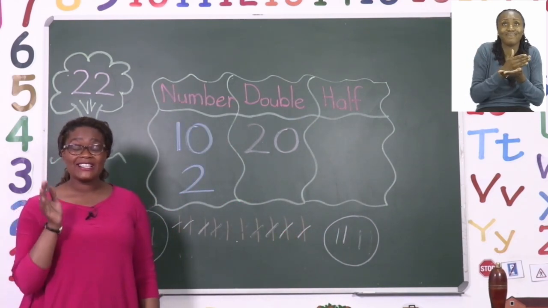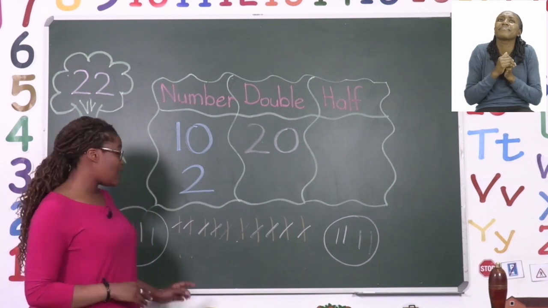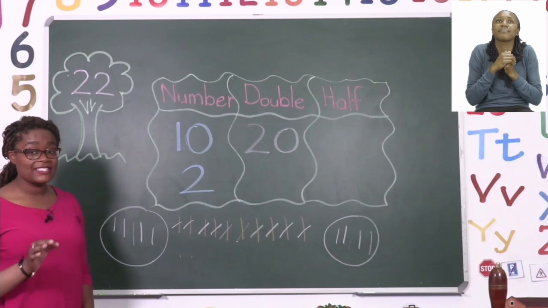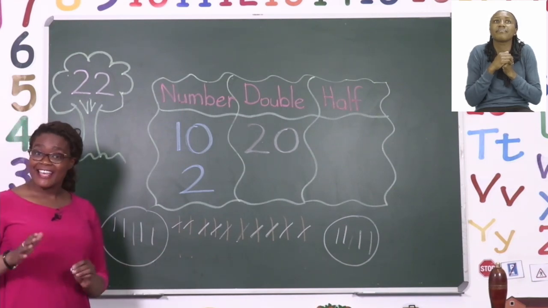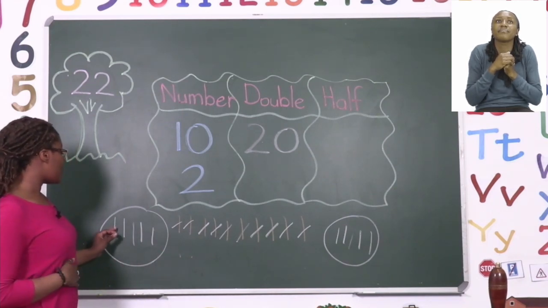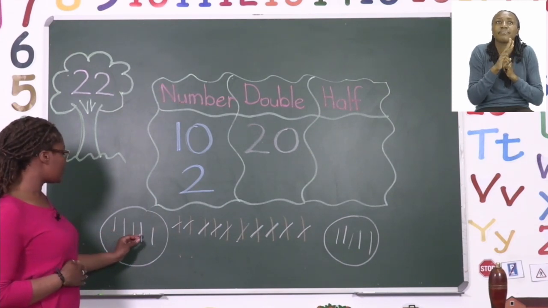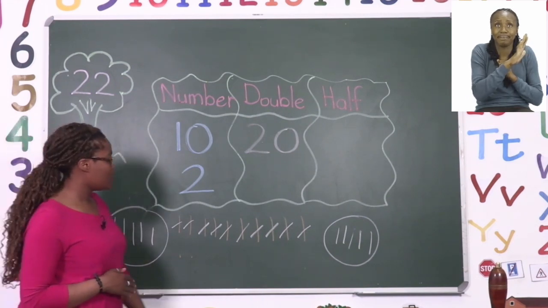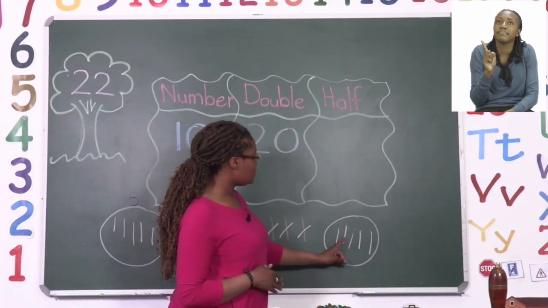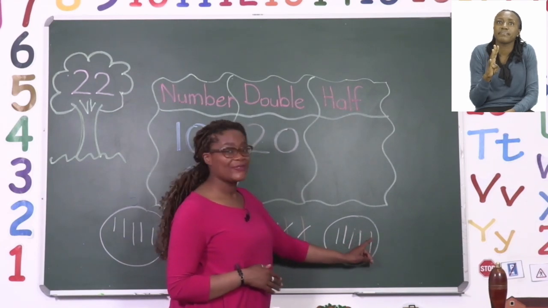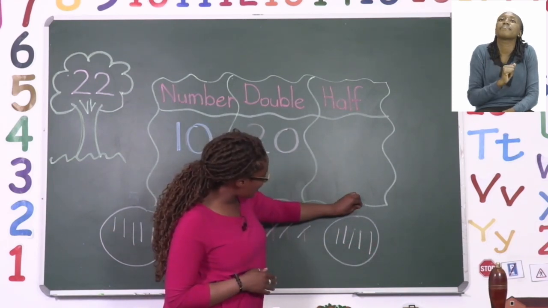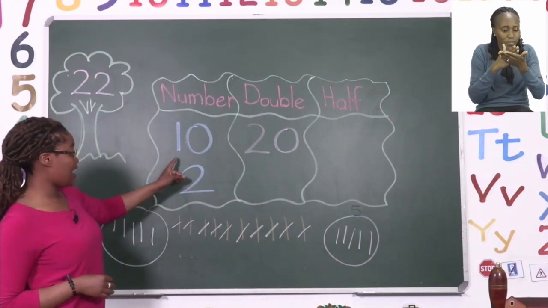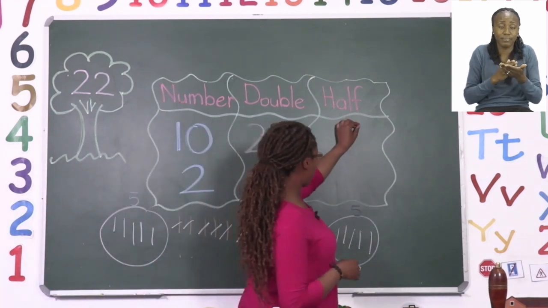Now to find out what half actually is, we need to count what is in both baskets. And then the answer must be the same for us to say that half of 10 is that number. Let's count. 1, 2, 3, 4, 5. So in this basket we have 5. Let's count the next one. 1, 2, 3, 4, 5. We also have 5. So that means our answer when we are halving the number 10 is 5.